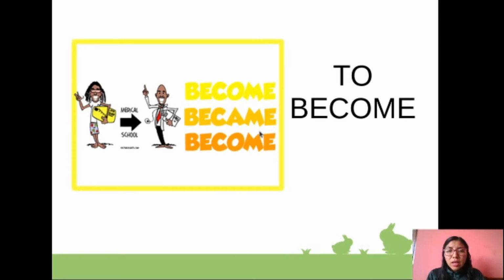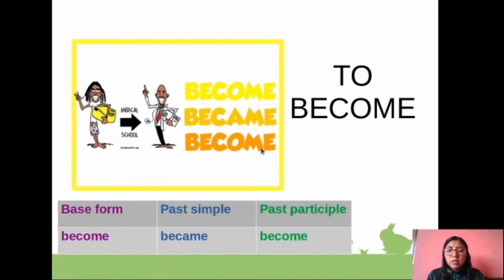Okay, and as already we have the forms become, became, become. Okay, so that is the infinitive, to become. The base form we are going to use in present, past simple, became, and past participle, become. Okay, repeat with me. Become, became, become. Okay, that is simple. We are going to check the next.